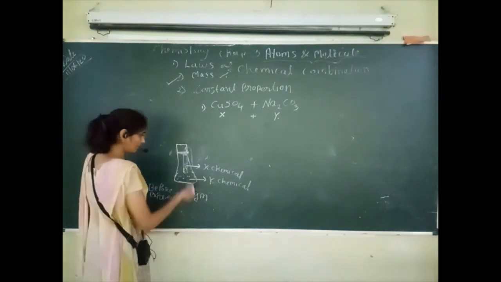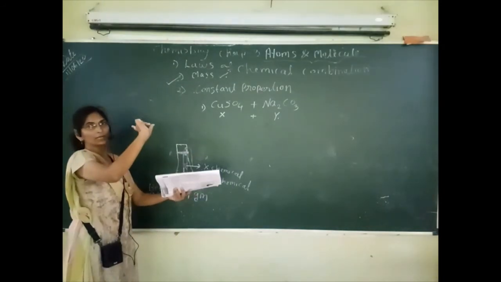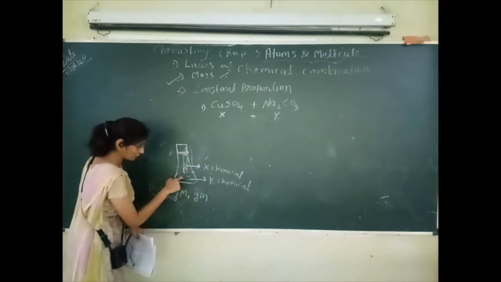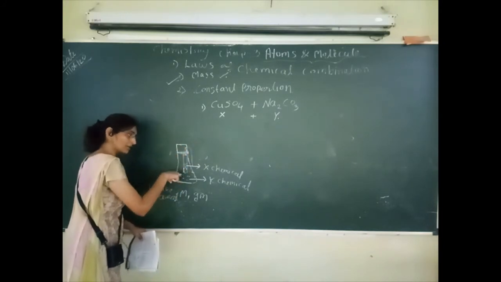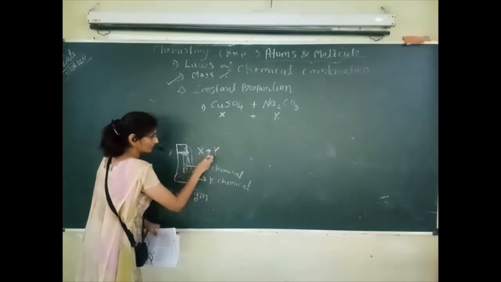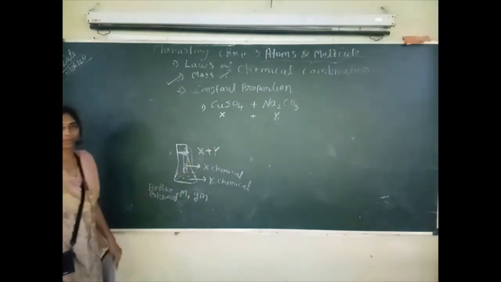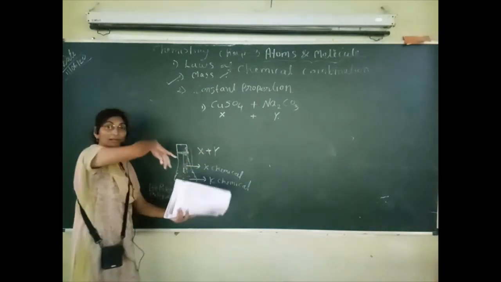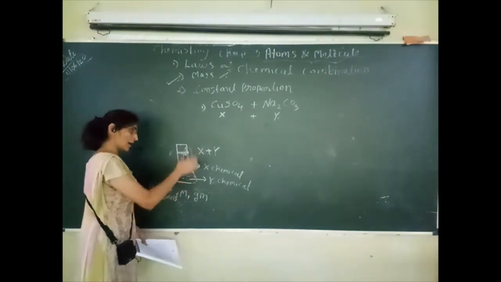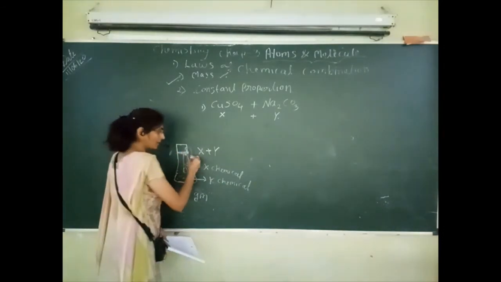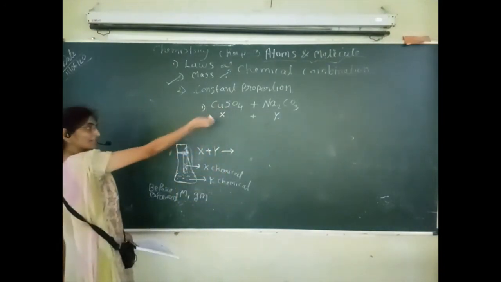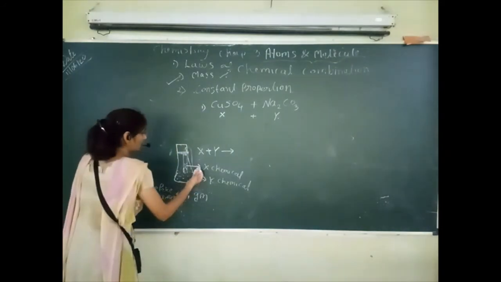Now we will do the reaction by inverting this conical flask. This chemical from this test tube will get removed and it will get mixed in this Y. Means here X plus Y will be combined. Okay? उल्टा कर दिए तो combine होगा. उसको अच्छे से shake करना है. We have to shake it properly. And after shaking there will be the chemical reaction. So this chemical reaction actually we will see here what will happen.